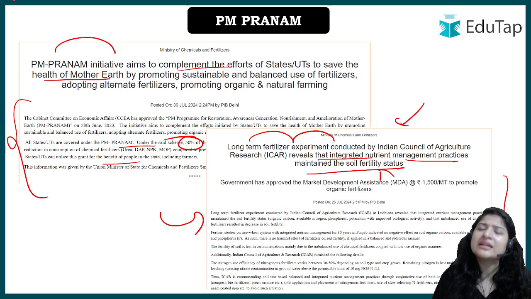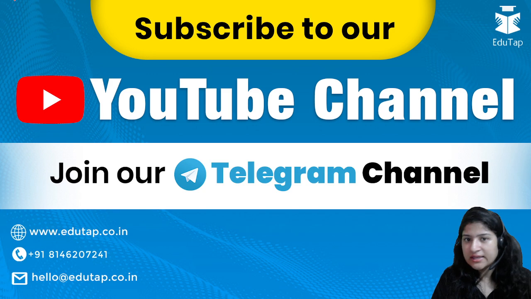Sometimes chemical fertilizer can be utilized, but that should not be used in excessive amounts, right? So integrated means to have a mix and match of everything, not excessive of anything. Okay, so that was about it.